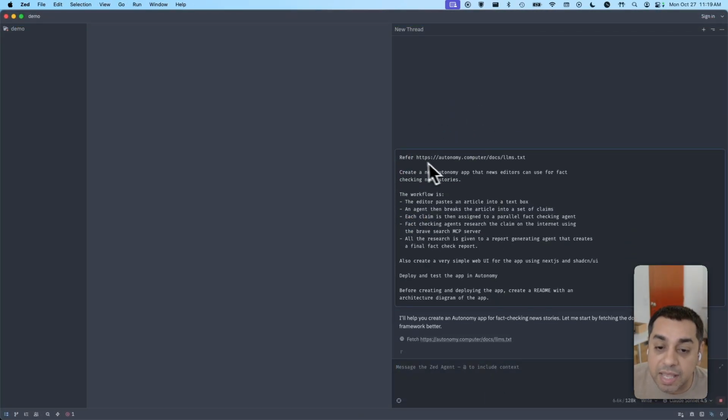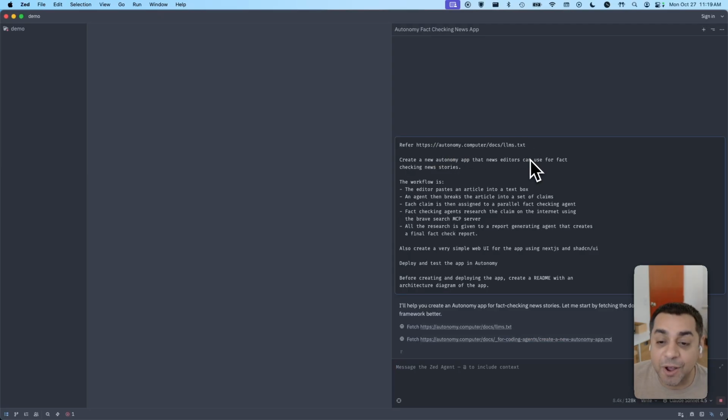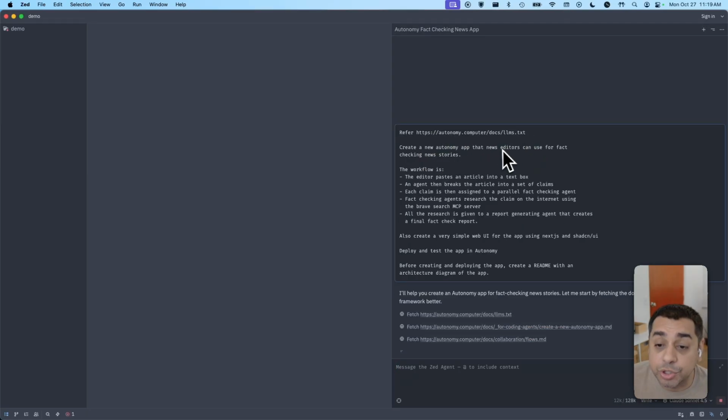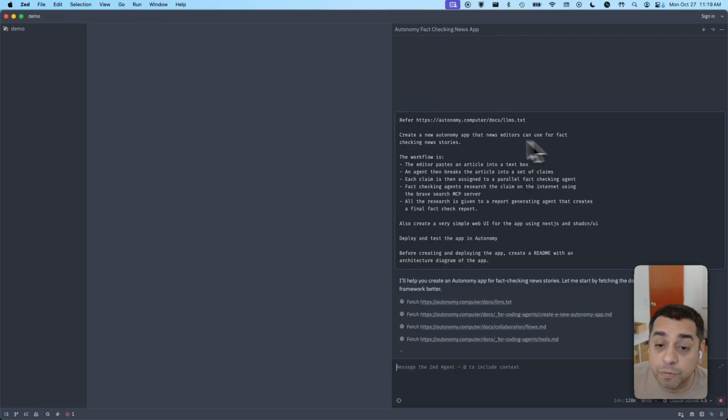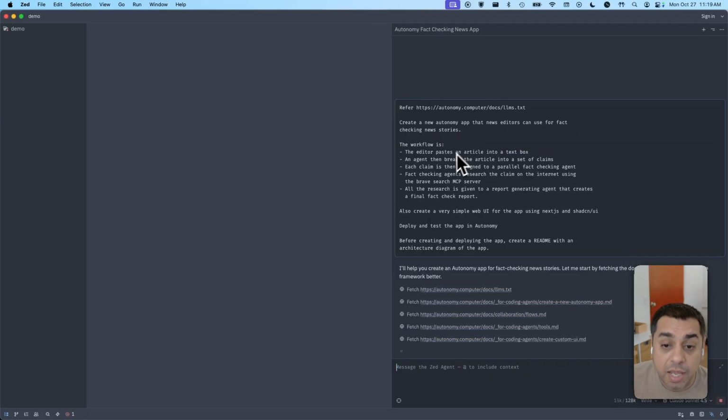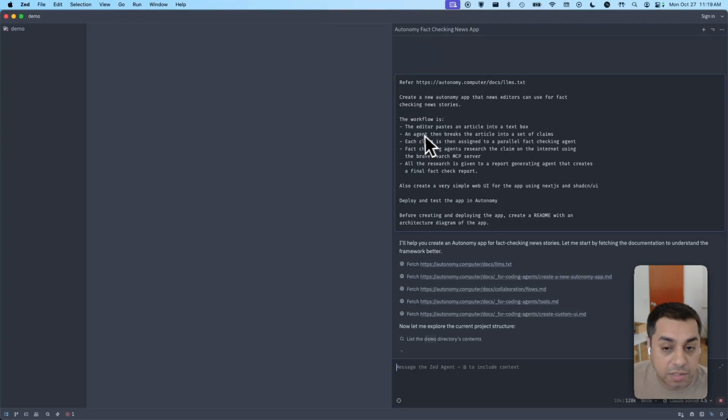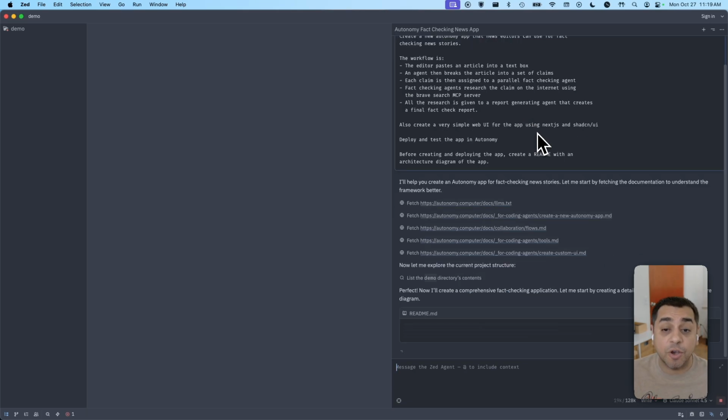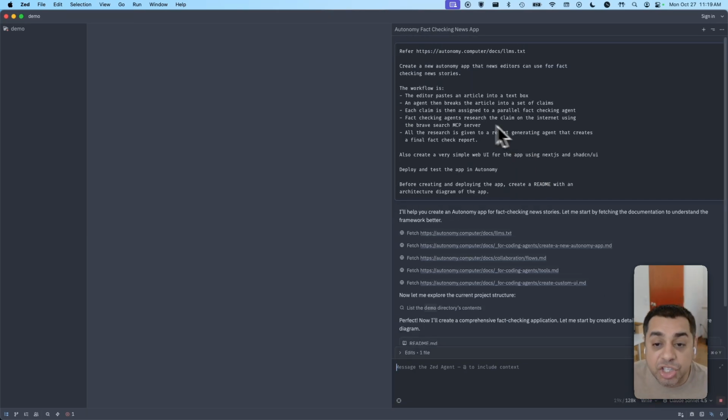So the prompt is saying, hey, refer to the Autonomy documentation, create a new Autonomy app that news editors can use for fact-checking news stories. The workflow is the editor pastes an article into a text box. An agent then breaks down that article into a set of claims, and each claim is then assigned to a parallel fact-checking agent.